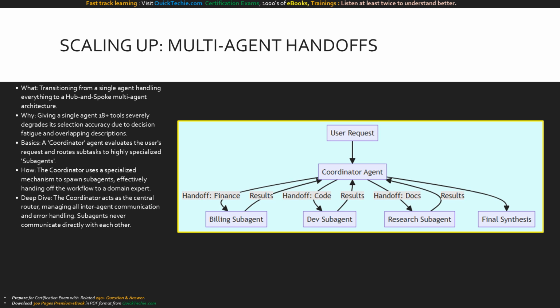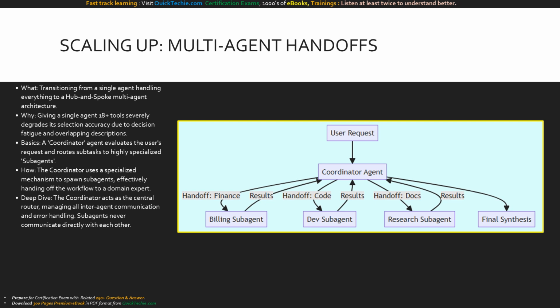Let's deep dive into the architecture. The coordinator is the absolute source of truth. Subagents never talk directly to one another. The coordinator hands off the task, waits for the result, and then decides what to do next, maintaining total control over the workflow. This graph illustrates the hub-and-spoke handoff model.